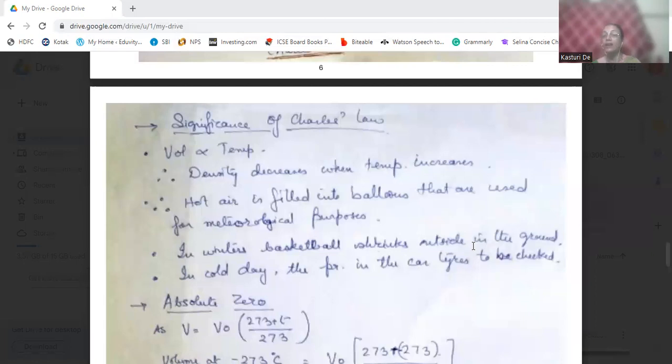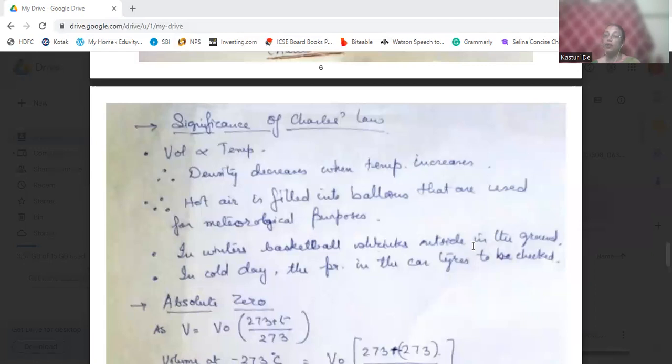That's why hot air is filled in the balloons used for meteorological purposes. And in winters, a basketball shrinks outside on the ground. In the cool, dry season, the pressure in car tires should be checked. Why? Because on cold days the temperature is low, so the volume will be less and the density will be more.